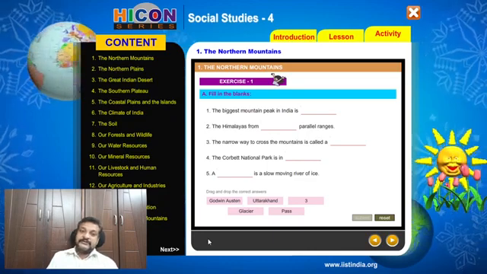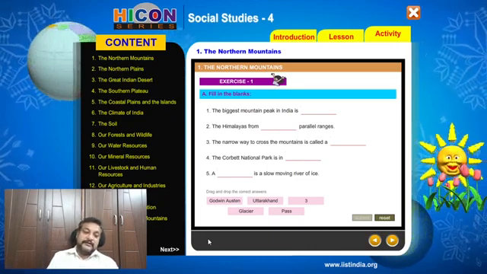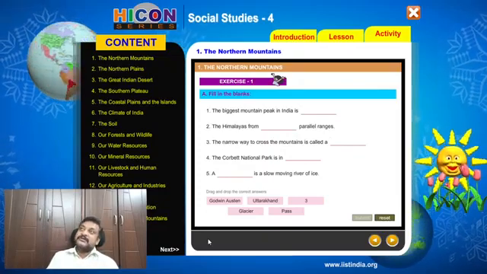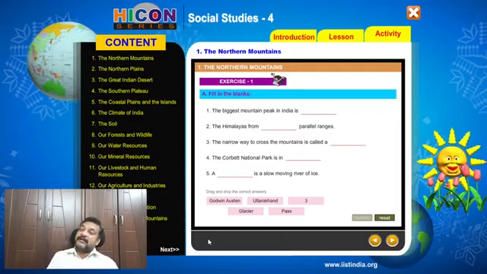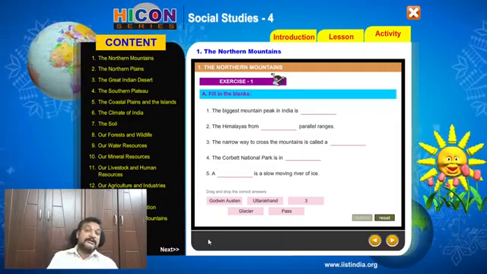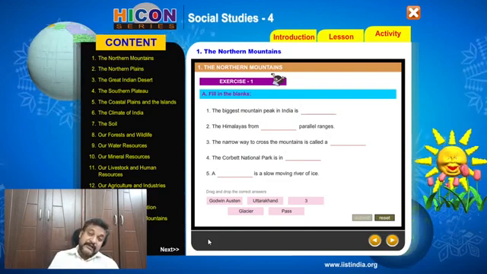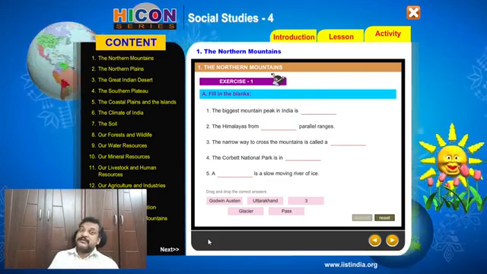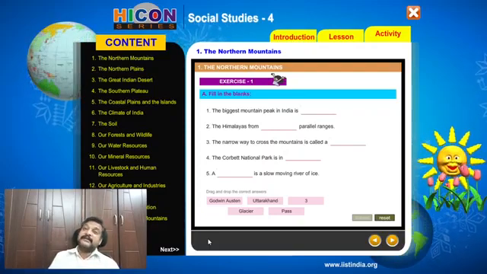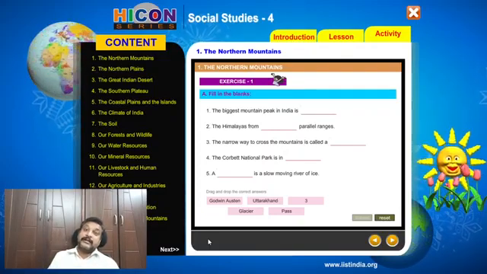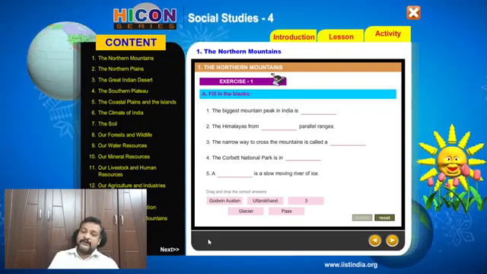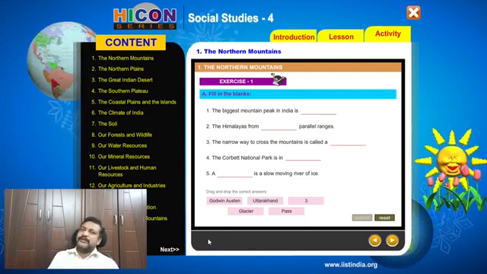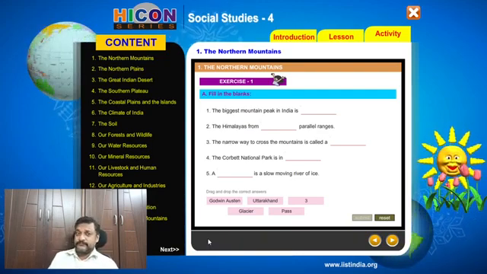So the first sentence: the biggest mountain peak in India is dash. So in the lesson we have learned that Himalayas are the highest mountain range in the world. Many of the highest peaks are on that. The highest peak on the earth is Mount Everest, 8,848 meters, isn't it? So that is not in India actually. Mount Everest is not in India. It is in Nepal. So which one is the highest peak in India?